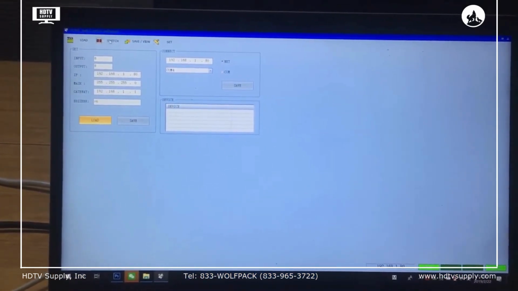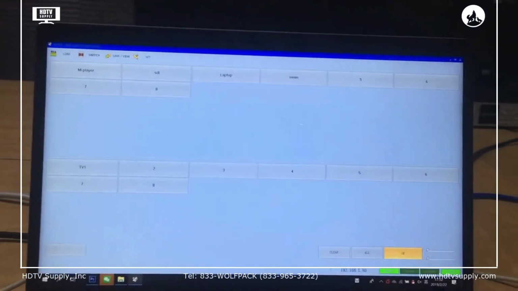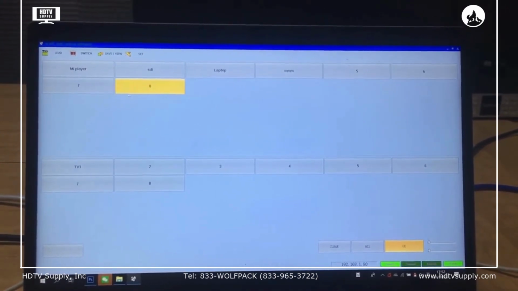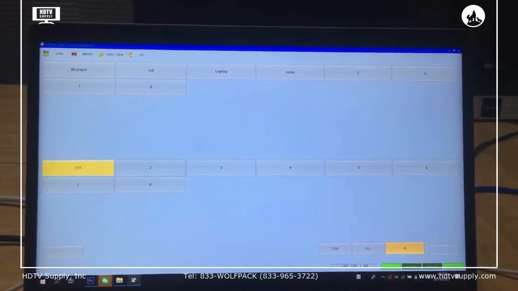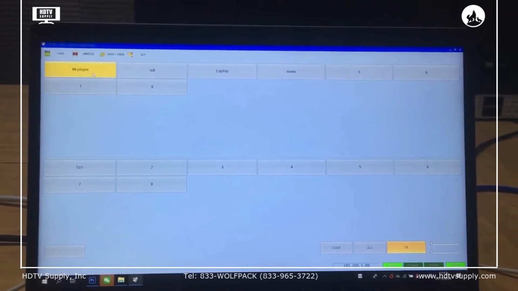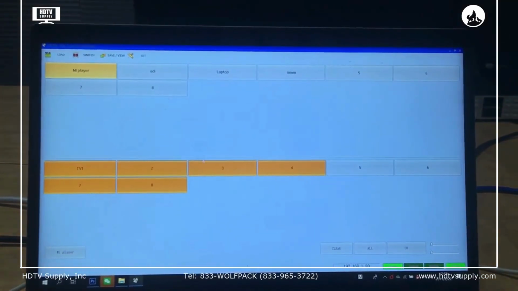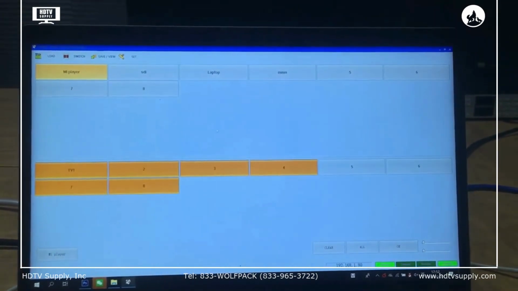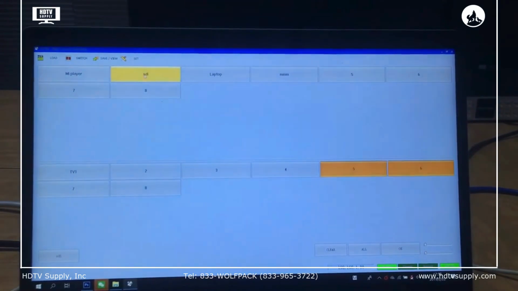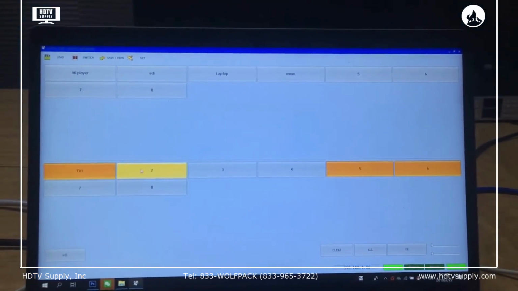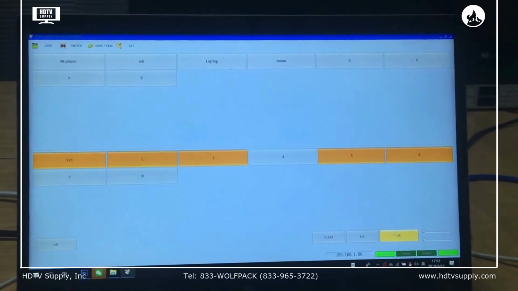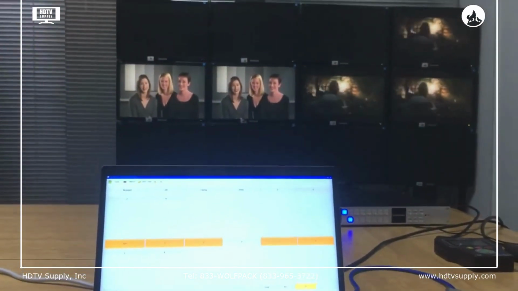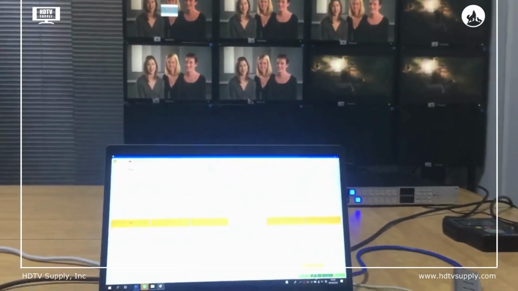Then we go back to the switch interface. Here we can see 8 HDMI input buttons and 8 HDMI output buttons. We select the input, and we can see the current switching information. For switching, we select the inputs and then press the output buttons here. Then press OK down below. Then we can check the switching. We can also hear a beep sound.